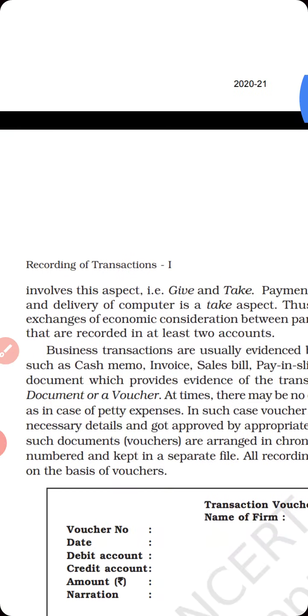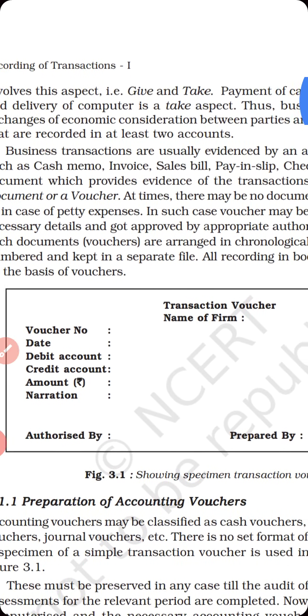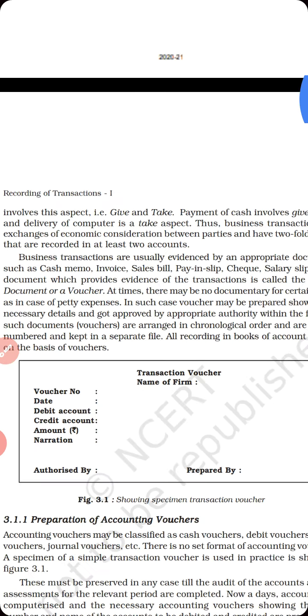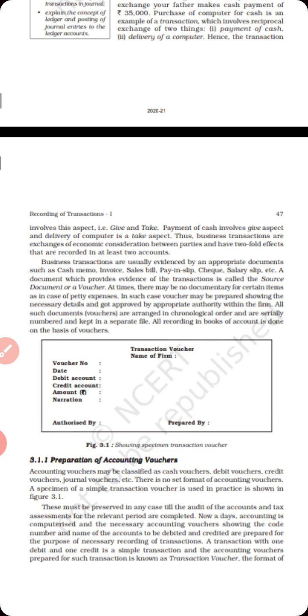Hence the transaction involves these aspects, give and take. So all transactions have two parts, one way is giving, another way is taking. Payment of cash is the give aspect and delivery of computer is the take aspect.